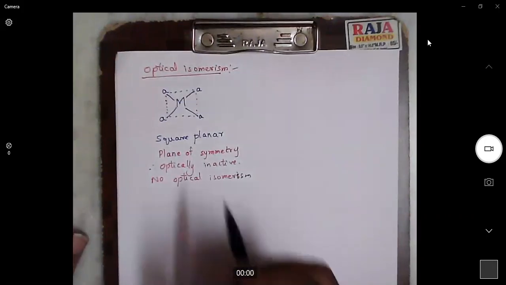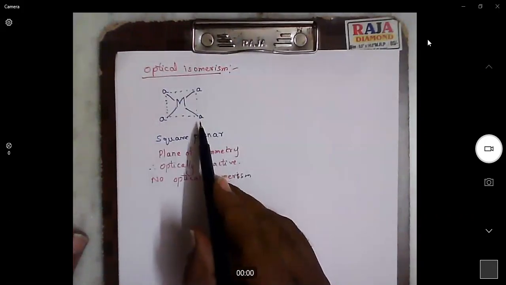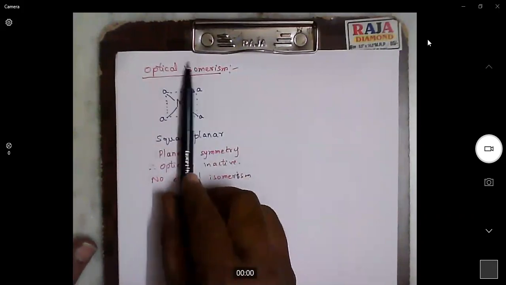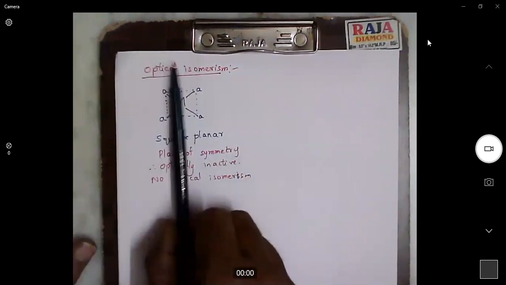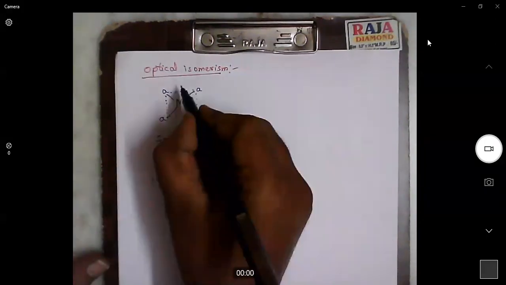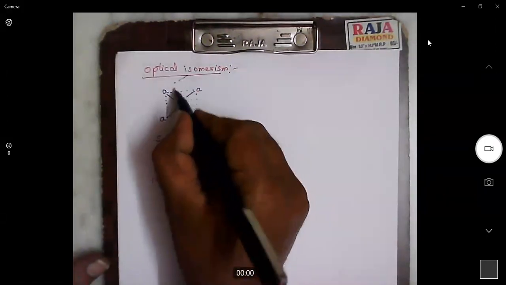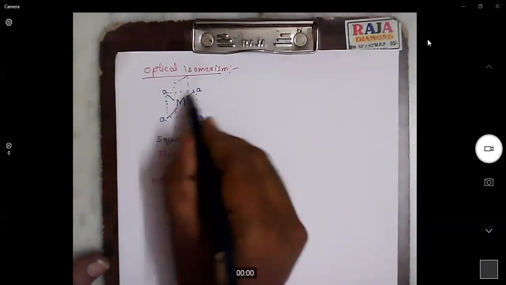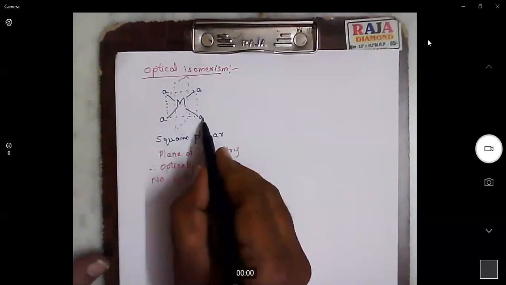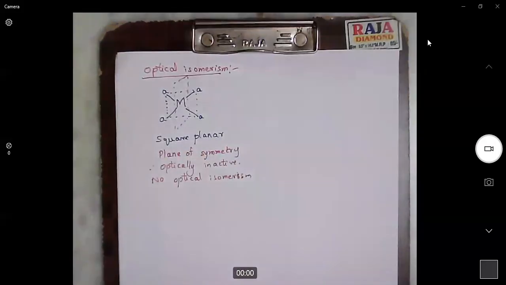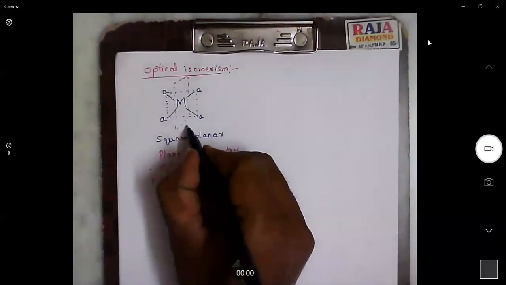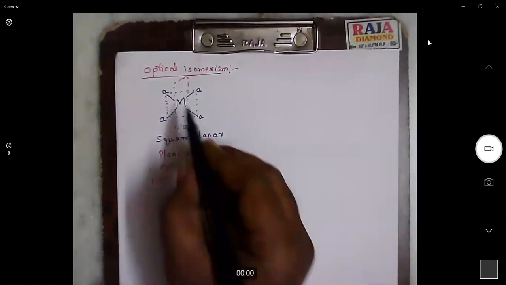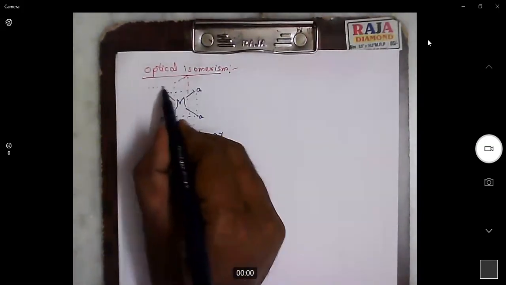Now, as we know, it is a planar system. Then we can take a plane like this. Just take a mirror plane. Imagine a mirror plane like this. It is exactly bisecting this metal, and this A is a mirror image of this A. That means this is a mirror plane, which is represented by sigma. Or we can also take the molecular plane.